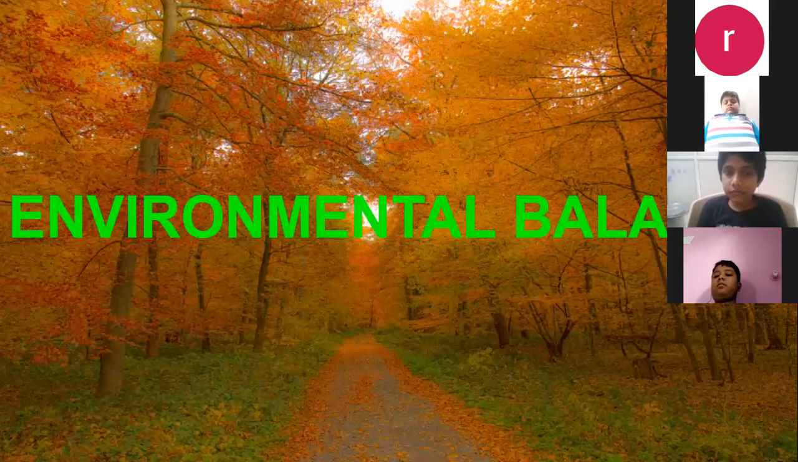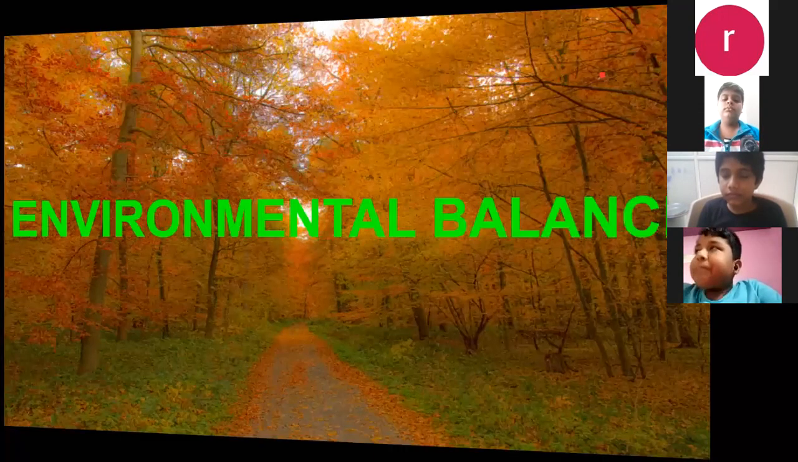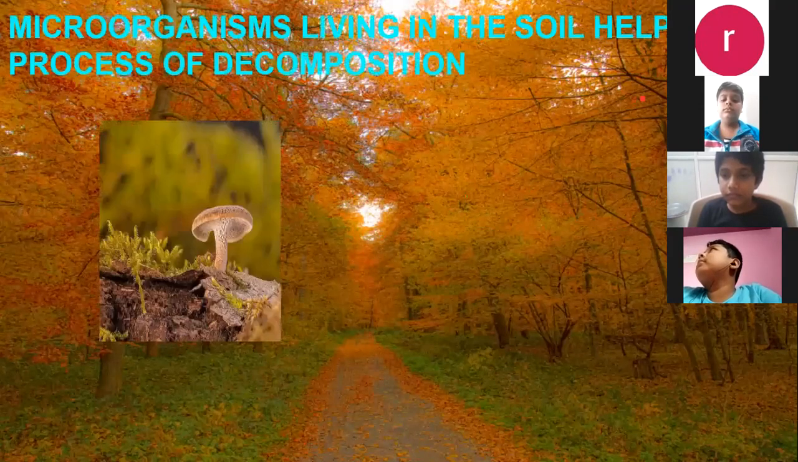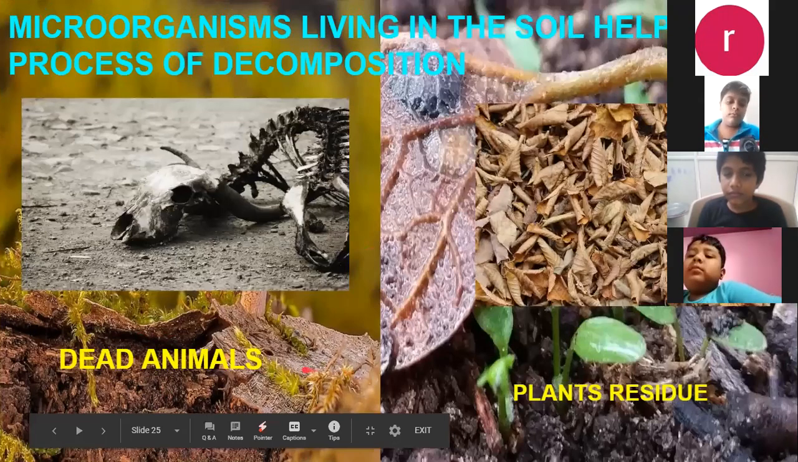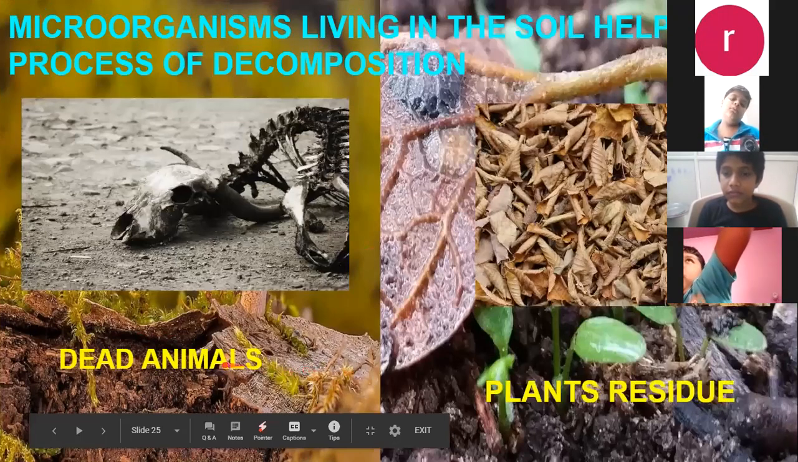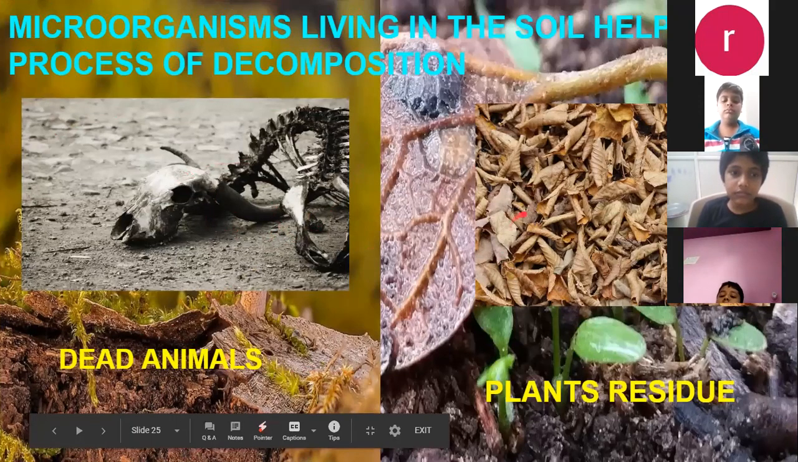How to maintain balance in nature? As I told you, if any one component is out of it, then the entire food chain gets disturbed. So the microorganisms which are there in the soil, these small organisms, the insects, eat the dead plants and animals. They eat the plant residue. What do you mean by residue? Remains of plants. They will eat the dead plants and animals.